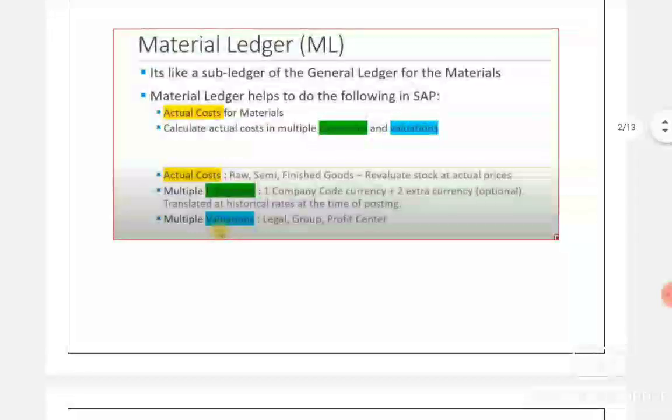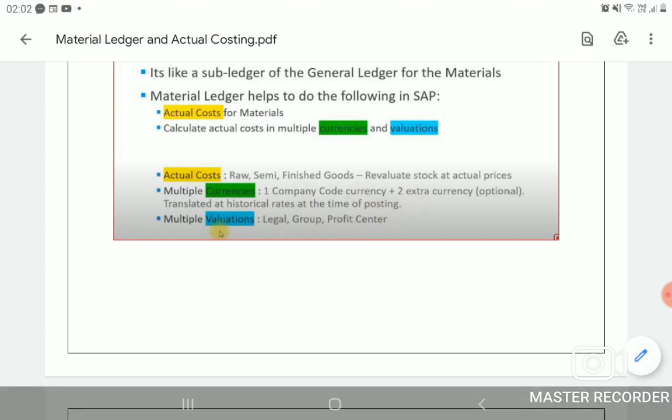The first thing is actual cost for materials. Why are we doing the material ledger, and all the configurations and back end side? It is for the actual cost of materials, and to calculate actual cost in multiple currencies. Valuation can be done in 3 currencies in ML. What are the valuations? Legal valuation, group valuation, and profit center valuation, so three kinds of valuation here. Multi currencies means the company code currency and 2 extra currencies, which are optional.